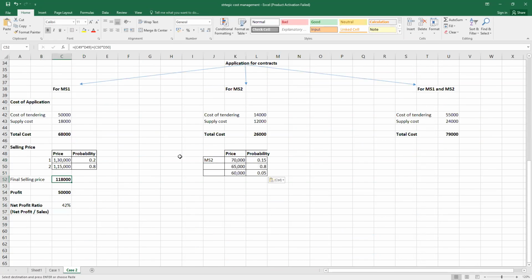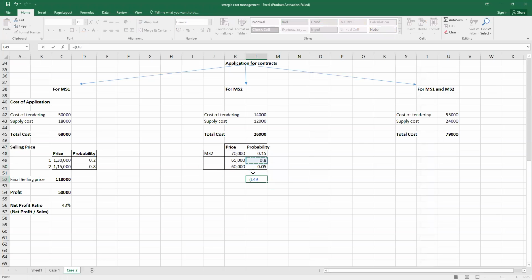So now it is time to calculate the final selling price, that is price into probability plus price into the second probability and the expected third price into the third probability, which is giving us that yes, we can earn 65,500 as sales, and the profit will be 39,500.